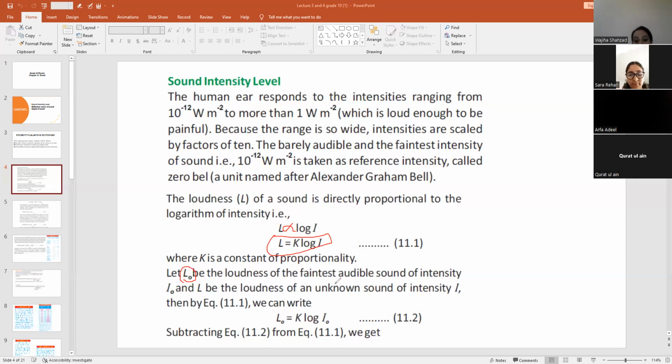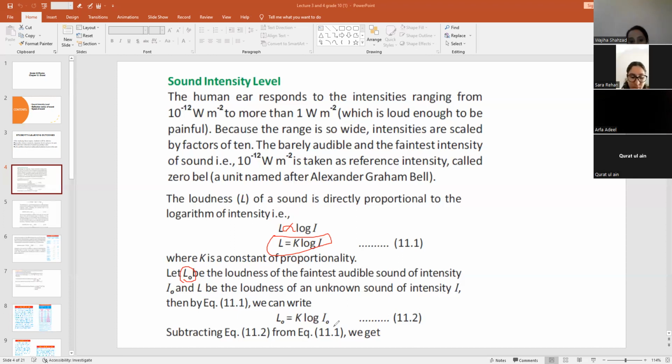And L is the loudness of an unknown sound of intensity I, that I told you before, right? So if this is L naught, I naught, and we see equation 11.1, it will be like L will become L naught, K remains the same, logarithm is the same, and intensity will be I naught.